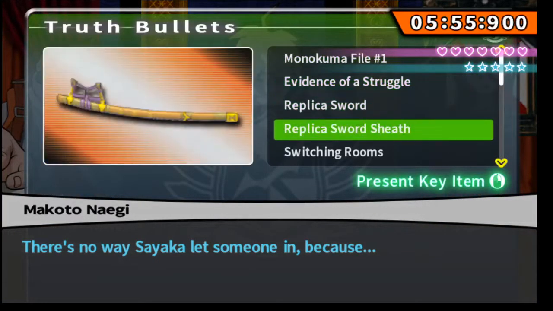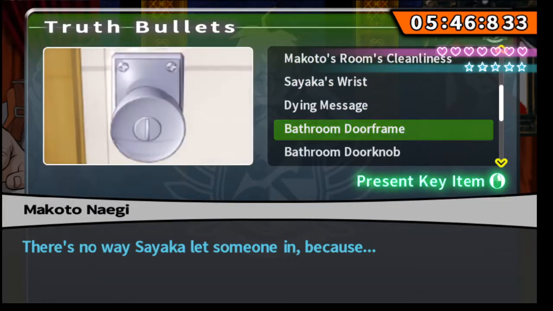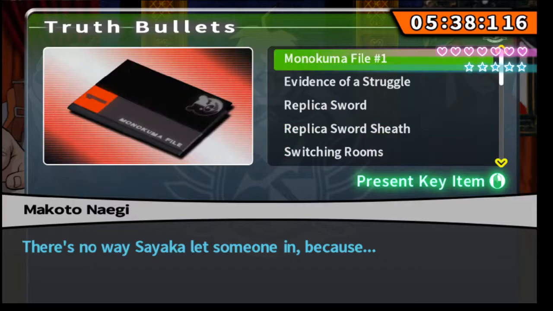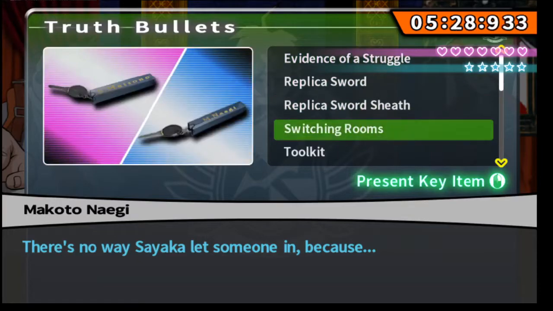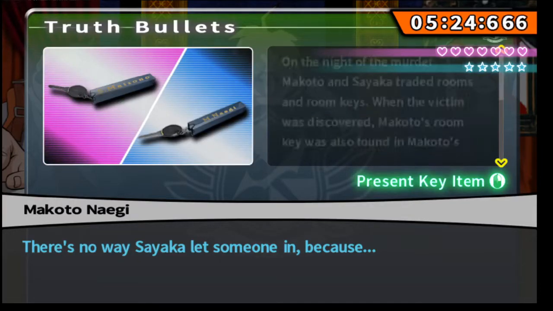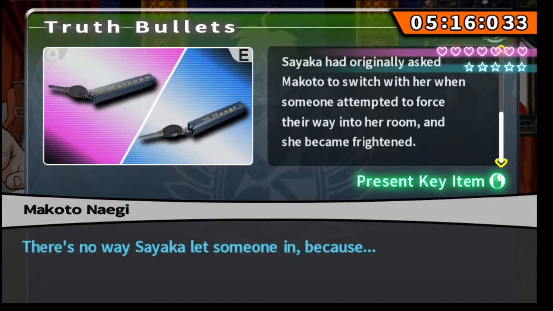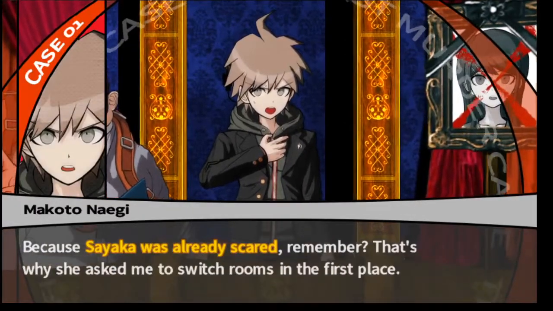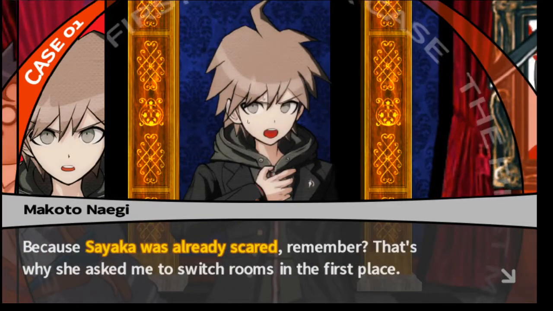There's no way Sai could let someone in because... Not the evidence of a struggle. Switching rooms. Switch with her when someone attempted their way into her room and she became... Exactly. There you go. Because Sayaka was already scared, remember? That's why she asked me to switch rooms in the first place. Hell yeah, that's why.